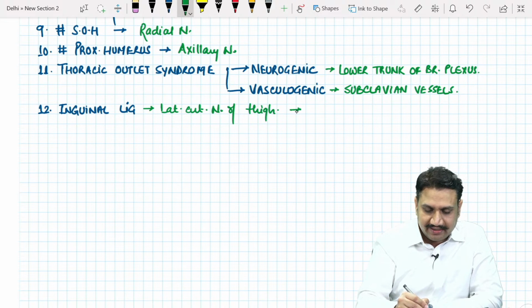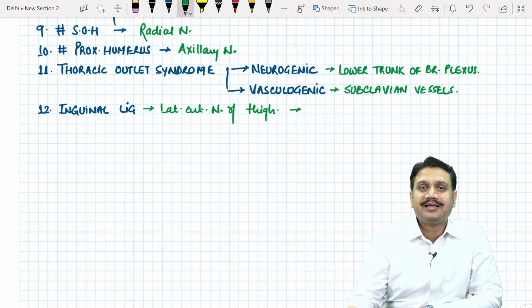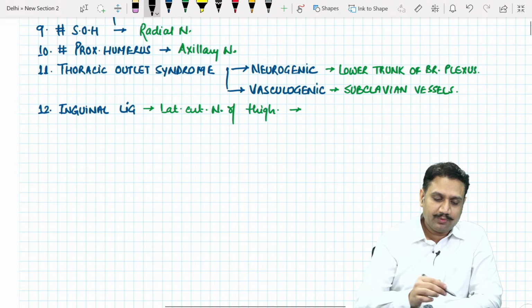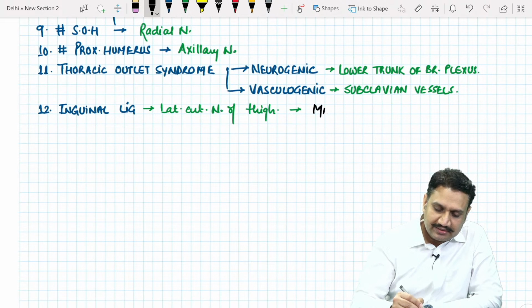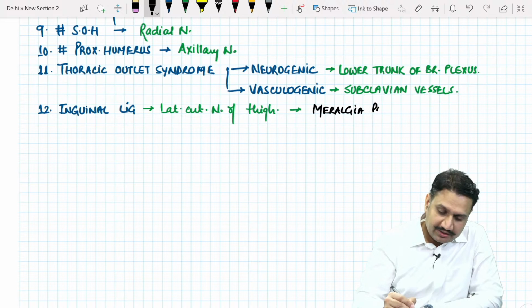Lateral cutaneous nerve of thigh. And this situation is going to be called what? That's a special name for it. What do you call it? The situation is known as meralgia paresthetica. Remember, the situation is known as meralgia paresthetica.